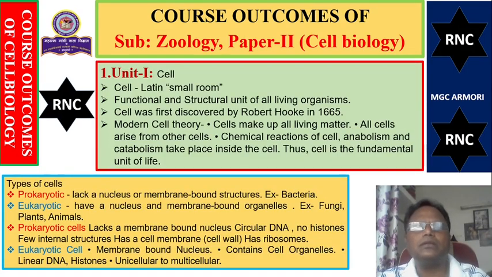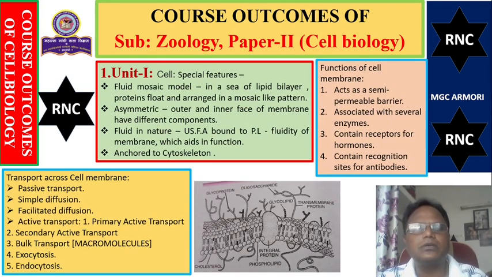In this unit number 1, these outcomes can be fulfilled by studying the cell. It is the functional and structural unit of life, discovered by Robert Hooke in 1665. We are also going to learn more details about the different types of cells, prokaryotic cells and eukaryotic cells, then the functions of the cell, and transport across the cell membrane. In this unit, we fulfill our course outcomes.